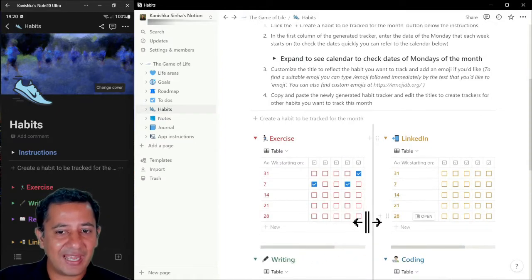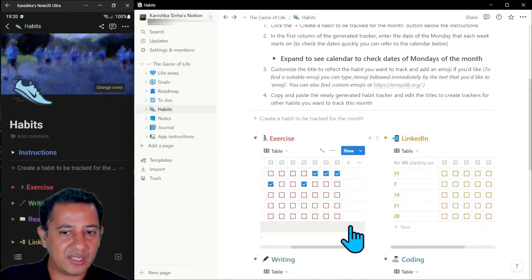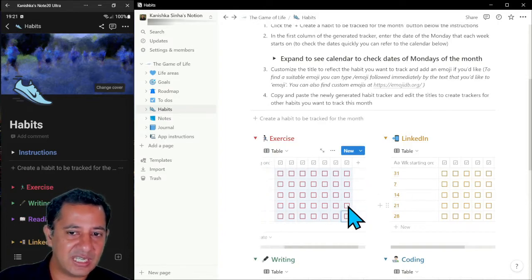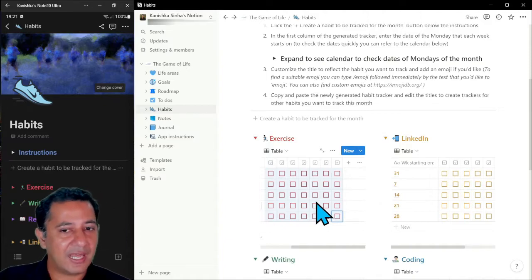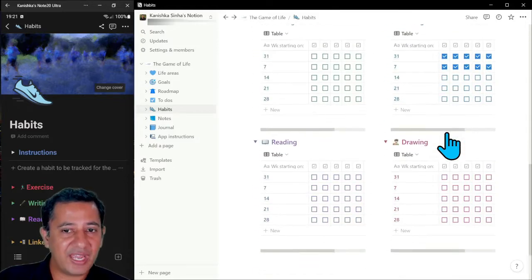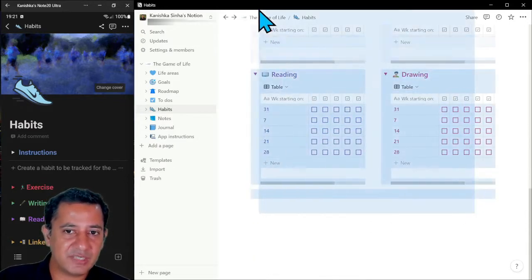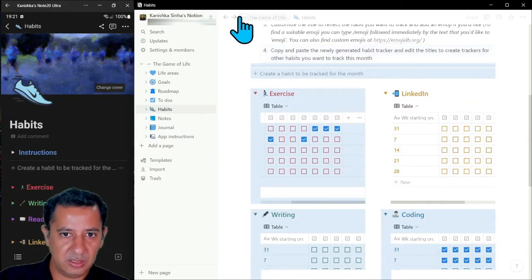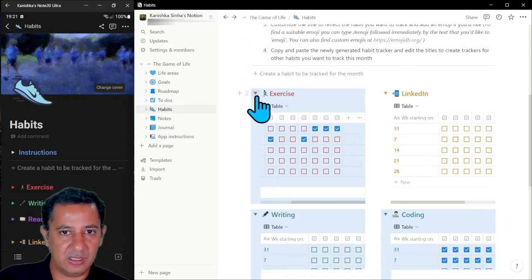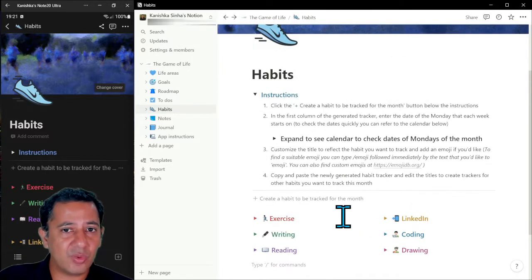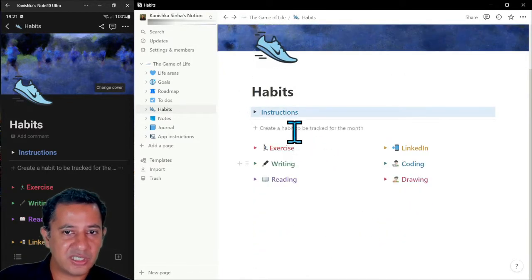Now, if I reach the end of the month, right, and I want to start again, well, what I can do is I can just highlight these boxes, right? So let me highlight all these boxes, and I press delete, and there you can see all the checks are gone, and I can start monitoring again. But let me just undo that so I have this record here. Similarly, if you want to create, let me just minimize all these. Again, I'm going to highlight all these boxes and just toggle them down.